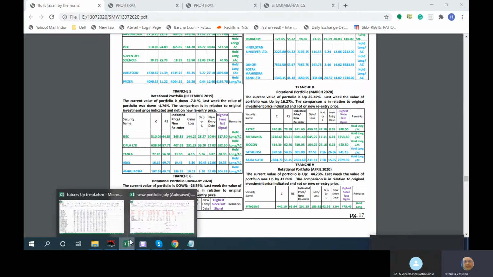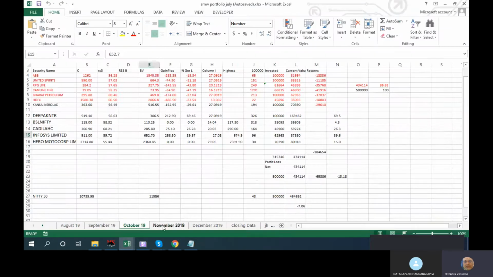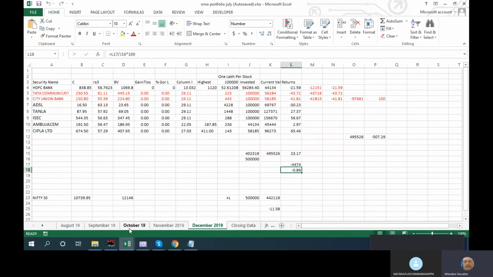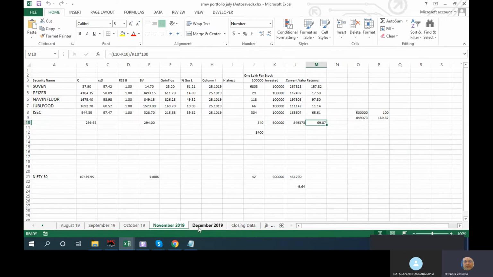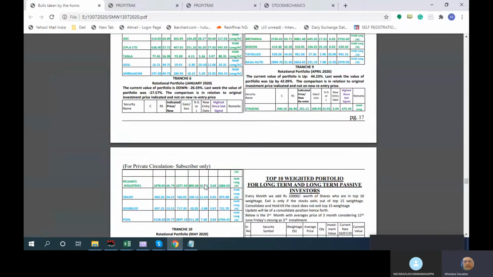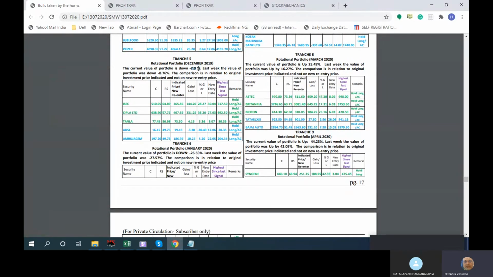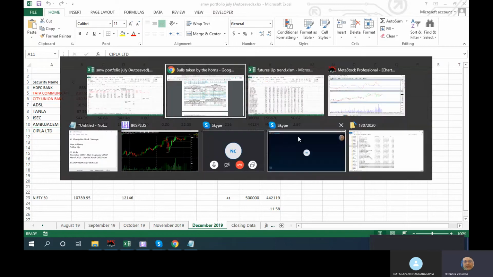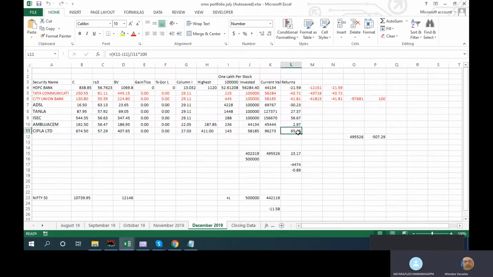I think that is also now recovered significantly. November is 69% as of Thursday. December is now just 0.89. Last week, December was about -7%, so it was a significant recovery. That is because Tanla recovered, ISEC is up, and Cipla moved up once again. Cipla is 65% up from our starting point.